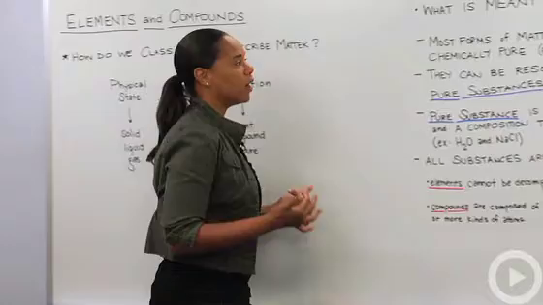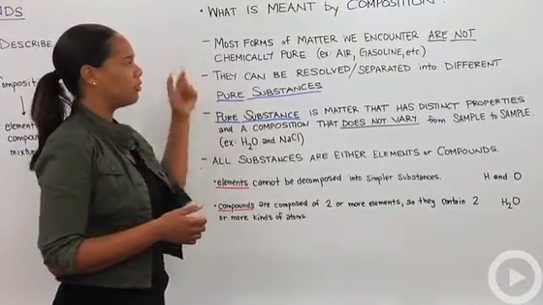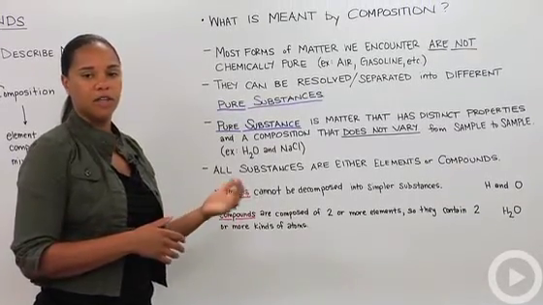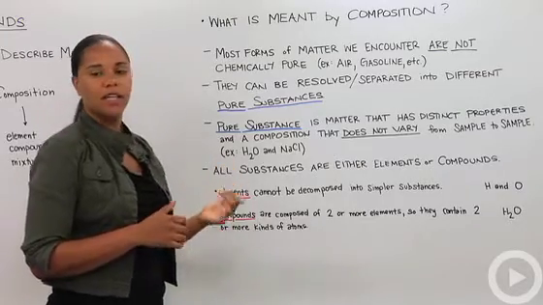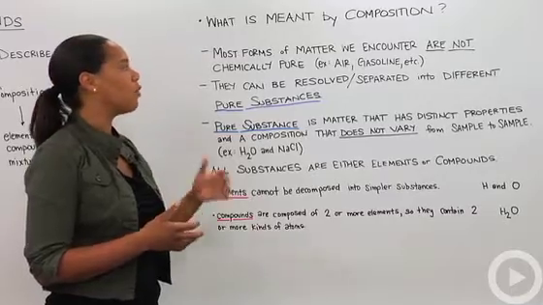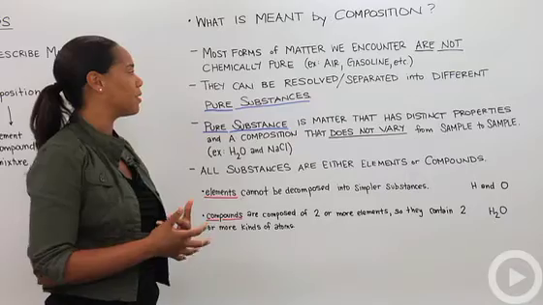So again, what do we mean by composition? Most forms of matter we encounter are not chemically pure. For instance, the air we breathe is a mixture of oxygen and nitrogen and other things, and the gasoline that you put in your car is methane and all kinds of other additives in it. So it's not chemically pure. It's composed of quite a few different substances.